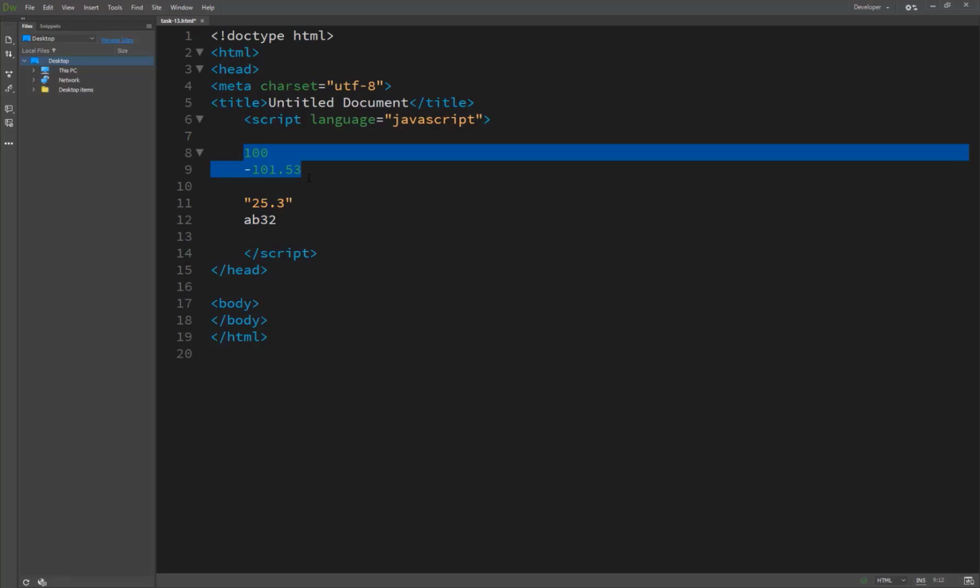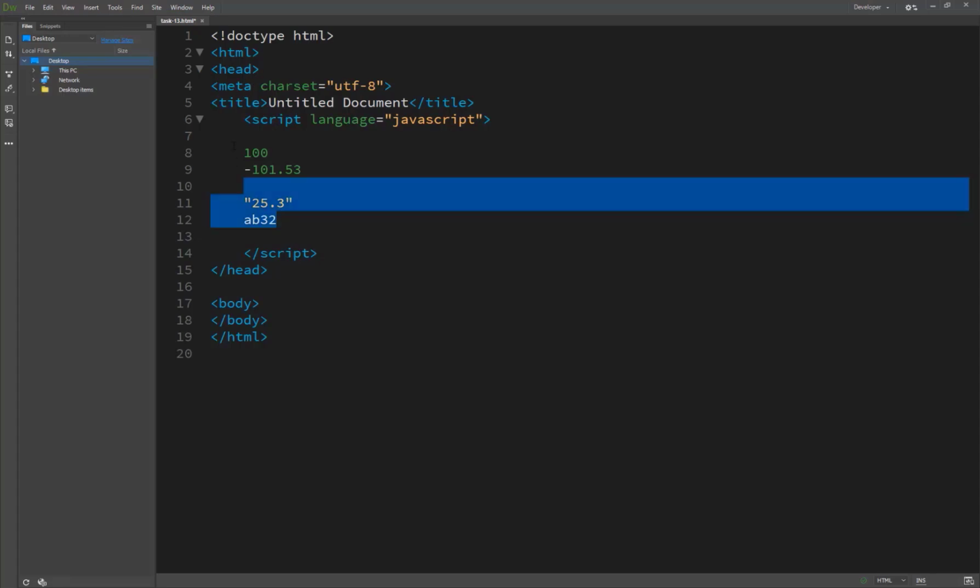In the first case, the quotes make the value a text string. In the second, the letters mean it is not a numeric value. It's not only numeric, and as I already told you, a number contains only numbers inside.